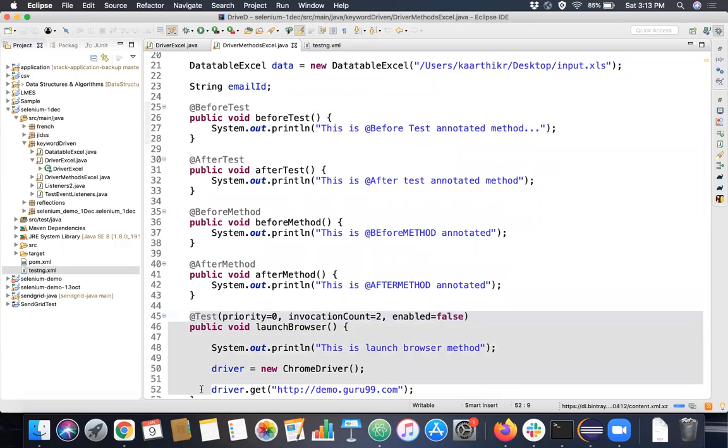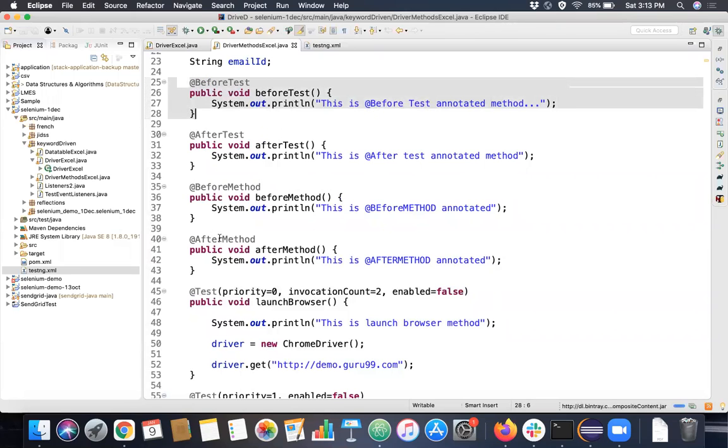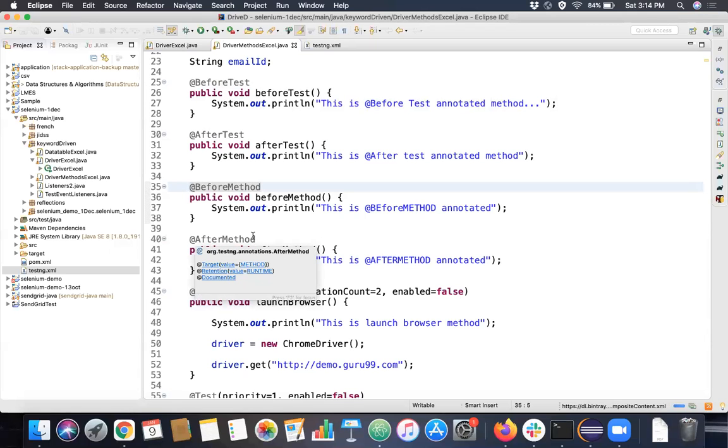Before this method invocation, the before test will be executed every time, right? So we are asking it to do a kind of non-linear programming by putting some hook inside our program. What is a hook? A hook is something which will hook into something based on certain events, like a latch into a door. It is locked into something based on some event, and either we release the hook or take out the hook. These kinds of annotations we call hooks. Cucumber also has this hooks concept, right? So this is how you basically design a framework itself.